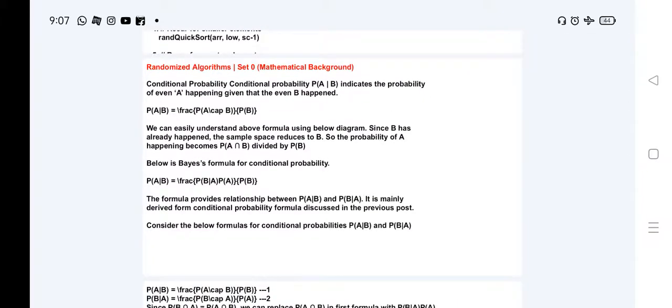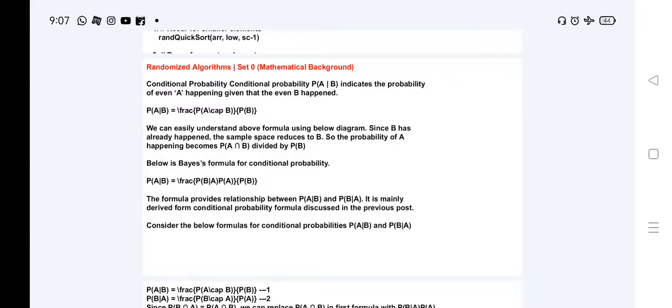Here I am going to talk about the mathematical background of randomized algorithms. Consider the conditional probability P of A given B. It is the probability of event A happening given that event B has happened. P of A given B is equal to the fraction P of A intersection B over P of B. We can easily understand the formula using the diagram below. Since B has already happened, the sample space is reduced to B. So the probability of A happening becomes P of A intersection B divided by P of B.